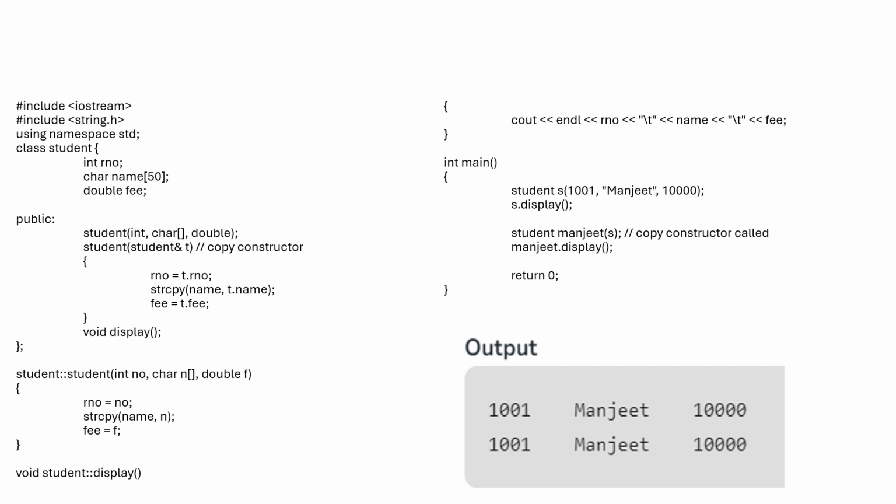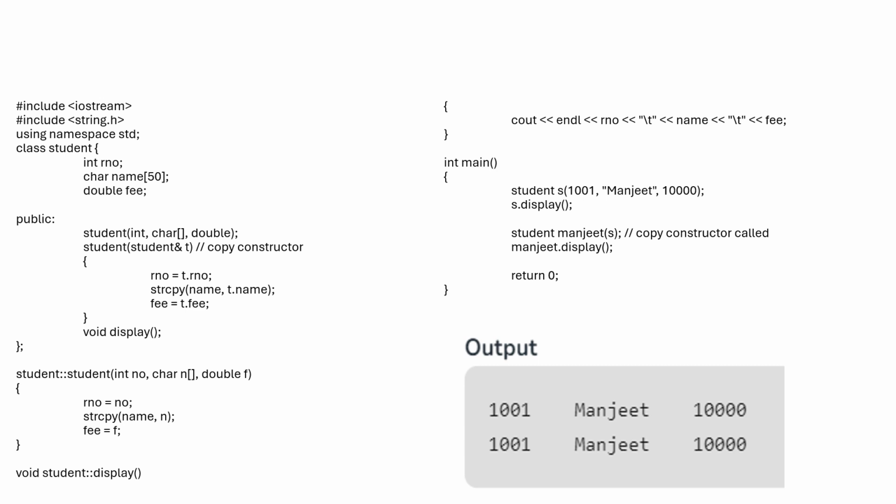Example of the copy constructor. Suppose class Student is the class name. We are declaring the register number, name, character and fees as double. Then in public, we create the constructor Student, the class name, with integer, character, double. So we are going to initialize here. Then the copy constructor, Student, with Student ampersand t in brackets. So this is the copy constructor.